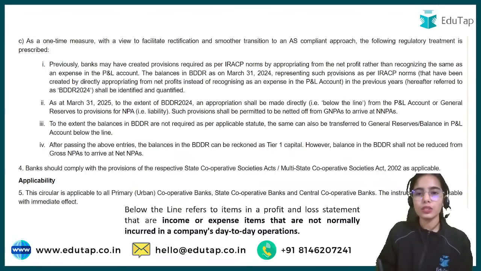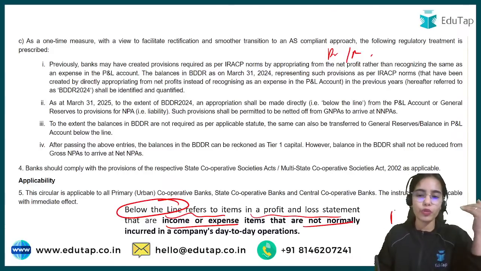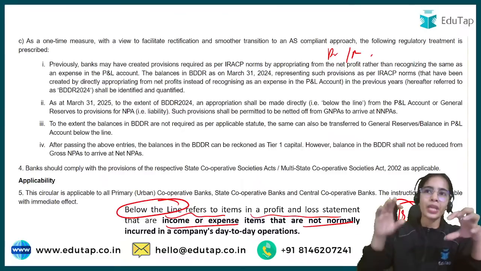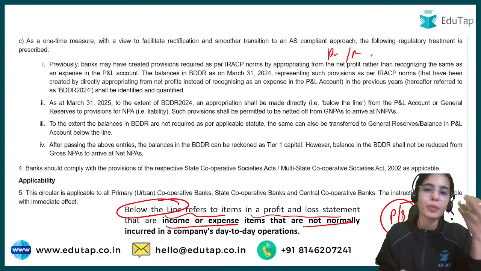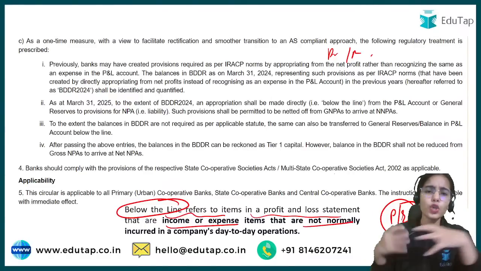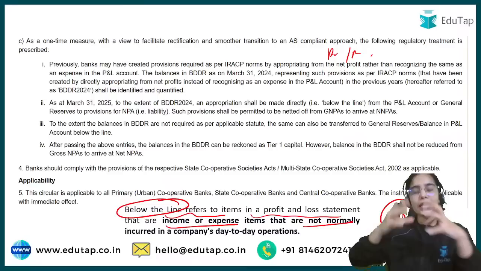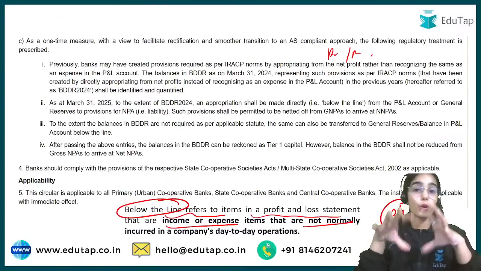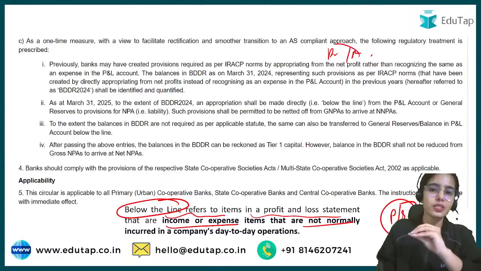Now the provisions or the reserves are known as below the line items. Below the line items in a profit and loss statement are the income or expense items that are not normally incurred in a company's day-to-day operations. Provisions are usually maintained in recognition of how many NPAs, how many non-performing assets, can happen. It is not that every day I am keeping 100 rupees. Provisions are taken in total: out of the total loans that I have given, how many NPAs can happen, and for that I maintain provisions. So provisions and reserves are below the line items.